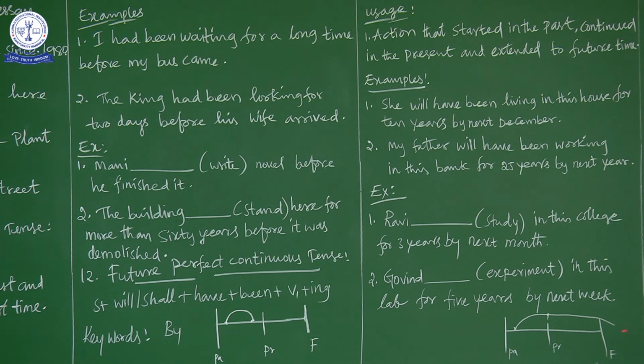Now next December is in future. Okay, so in 2010 she started living and at present it is 2020 August. Okay, still she has been living and when she reaches December here, this will complete. Okay, that is the 10th year of their living. Okay, you understand? So the action started in the past, that is the living in 2010, and continued to the present. Okay, continued to the present and still extended to the future, that is December. When December comes here, that is the 10th year of their living.